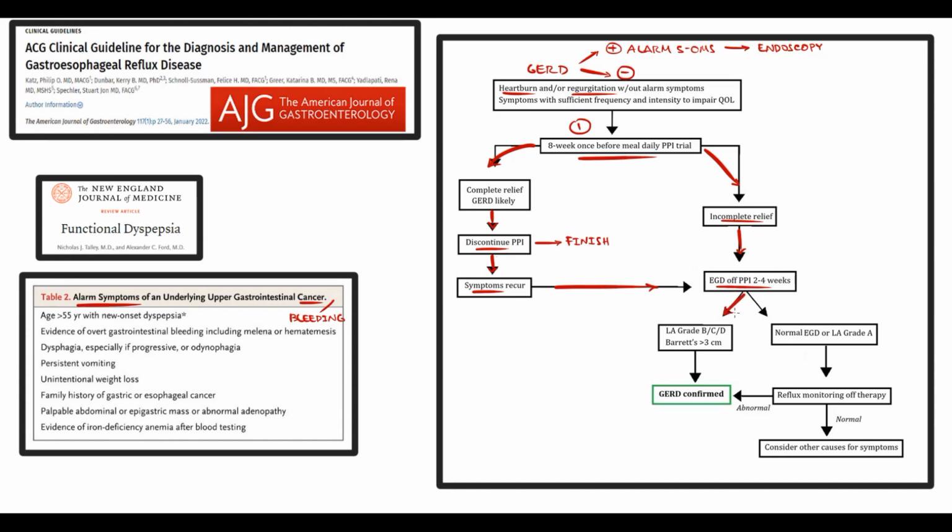In a bad scenario, on endoscopy, we will find erosions LA grade B, C or D. In this case, we can confirm the diagnosis of GERD. But if endoscopy is normal or it is just grade A according to LA classification, in this case, we should perform reflux monitoring. And if we determine that pH inside the esophagus decreases from time to time, and we know that it's a characteristic feature of reflux, we can confirm GERD. But if reflux monitoring does not show alterations in esophageal pH, then we should consider another pathology.